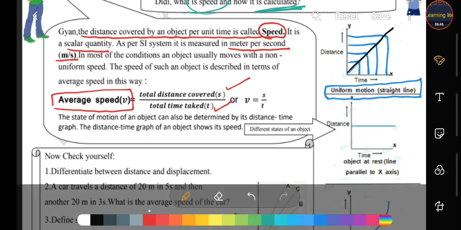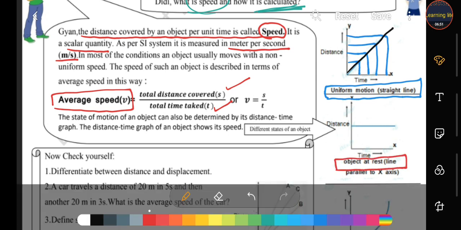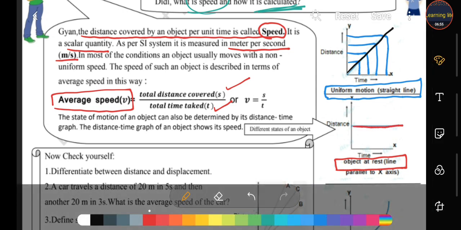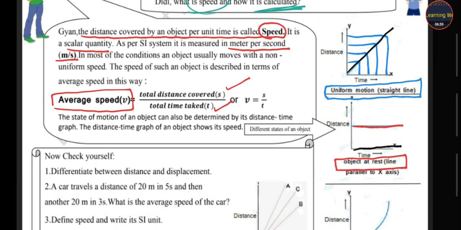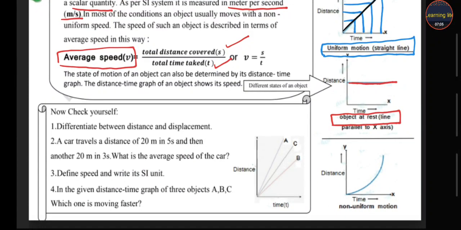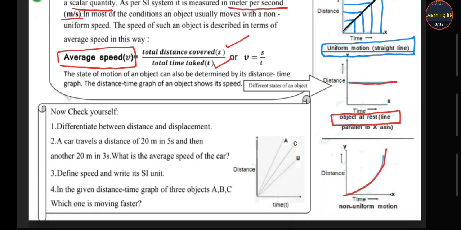Second, you have the graph when the object is at rest. So student, when the object is at rest, then the graph is parallel to the x-axis. And the third situation is non-uniform motion. So student, whenever non-uniform motion occurs, our graph is in a parabola shape like this.